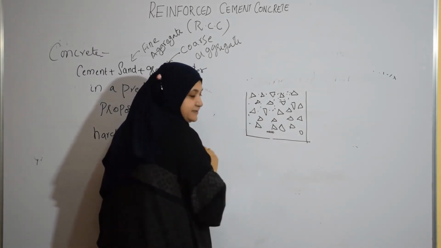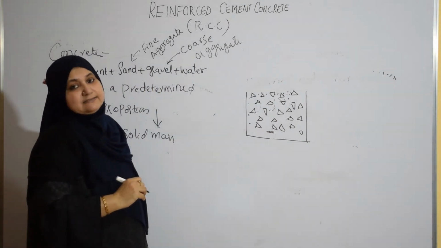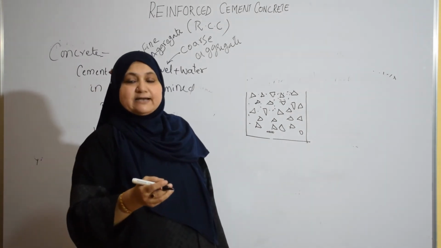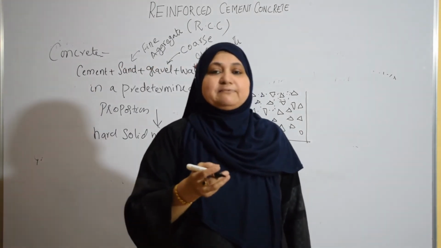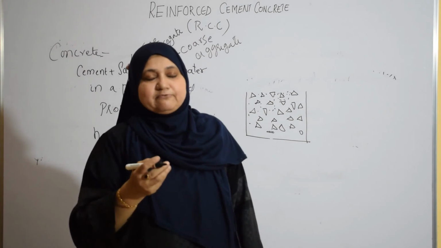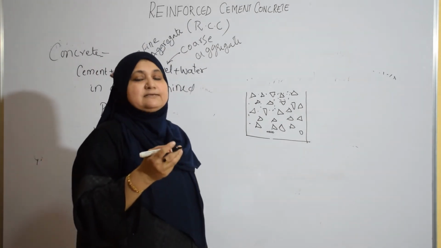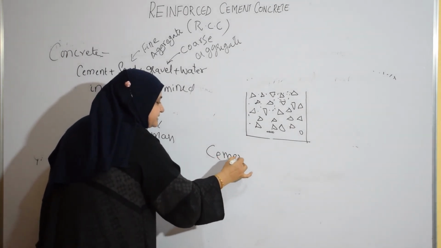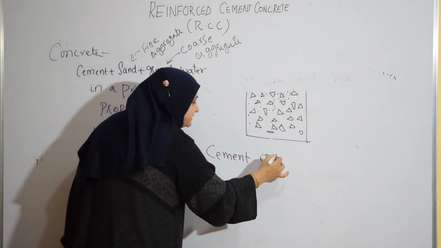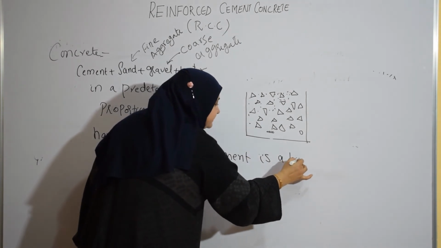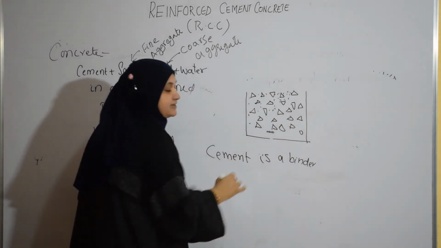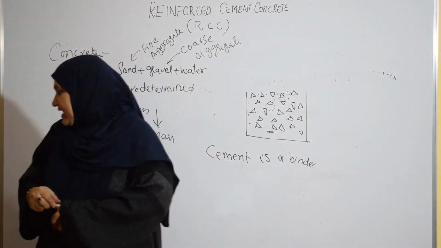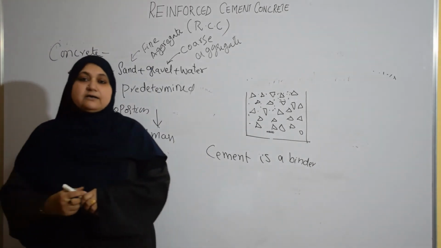The voids between the fine aggregate will be filled by the cement. So cement is going to act as a binder. Cement is a binder in the hardened concrete. It is going to bind the coarse aggregate and fine aggregate. So cement acts as a binder on hardening.